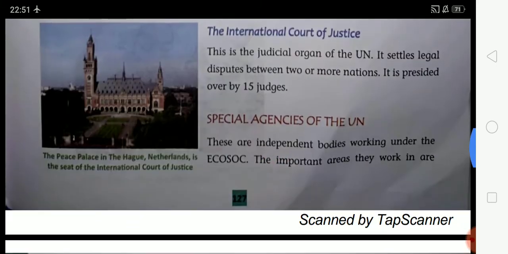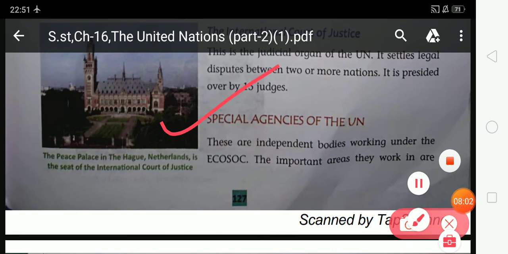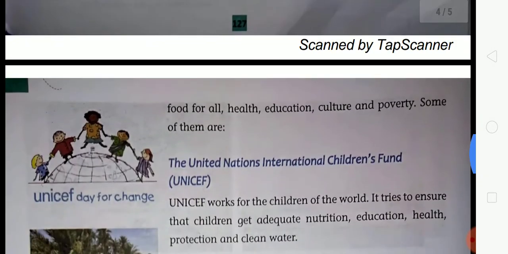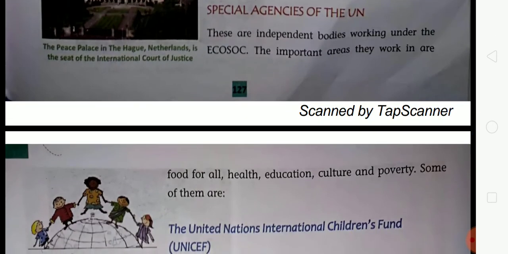So now look at the next, the special agencies of the UN. I'm going to discuss the special agencies of the United Nations. These are independent bodies working under the Economic and Social Council, ECOSOC. The important areas they work in are food for all, health, education, culture and poverty. Some of them are... So student, special agencies are independent bodies, and they work in the areas of food for all, health, education, culture and poverty.